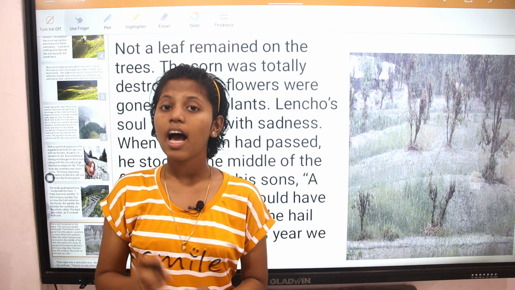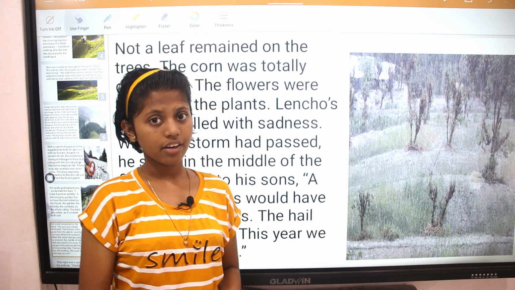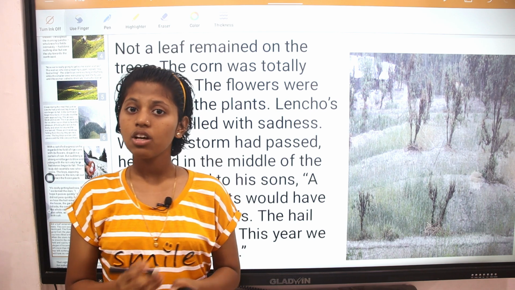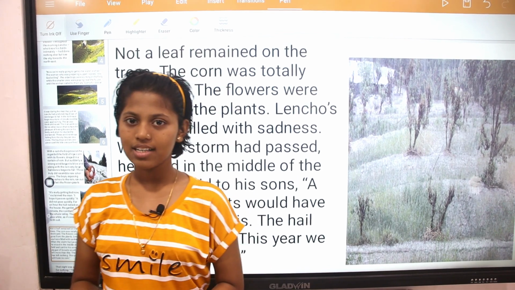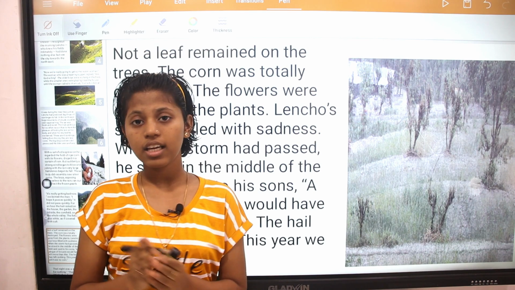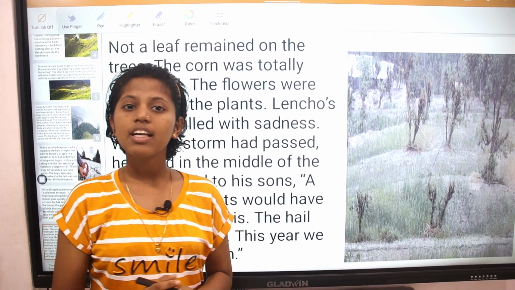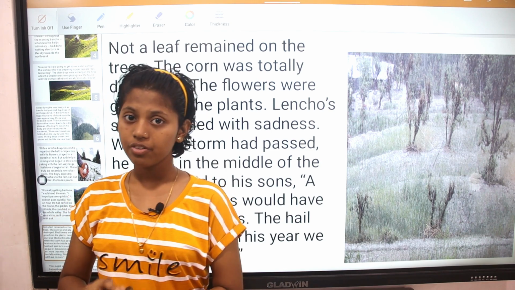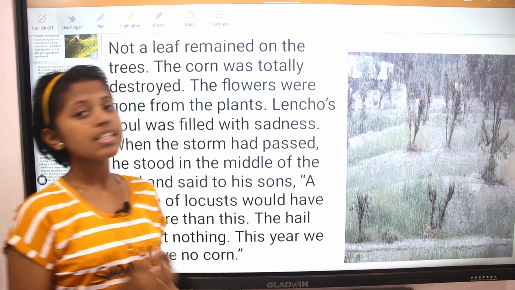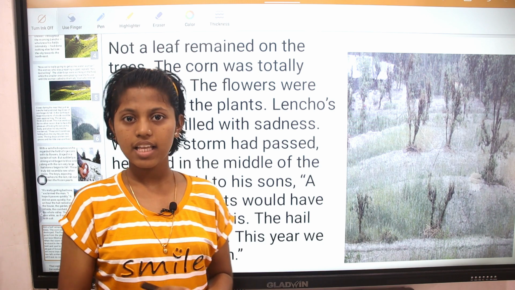Here we see, as we have learned in the previous paragraphs, that the cornfield of Lencho had flowers on it, but soon after the hailstone came, and when it passed, he realized that all of his cornfield was destroyed. Not a single leaf or a flower was there on the corn.